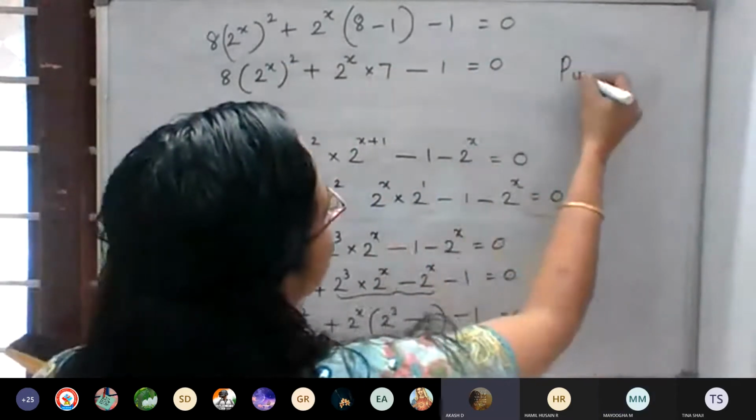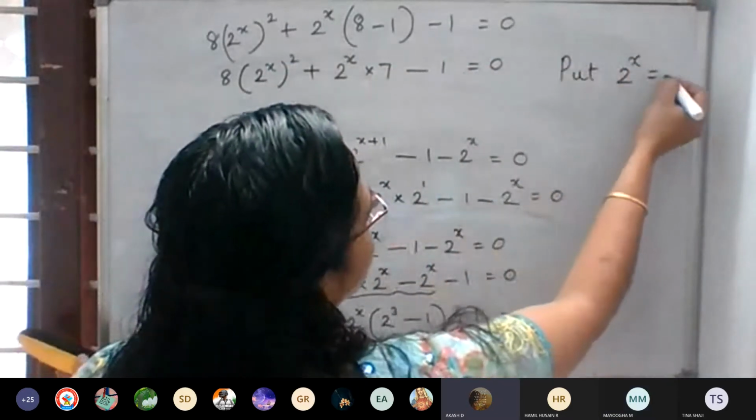Here we put 2 raised to x is equal to some y.